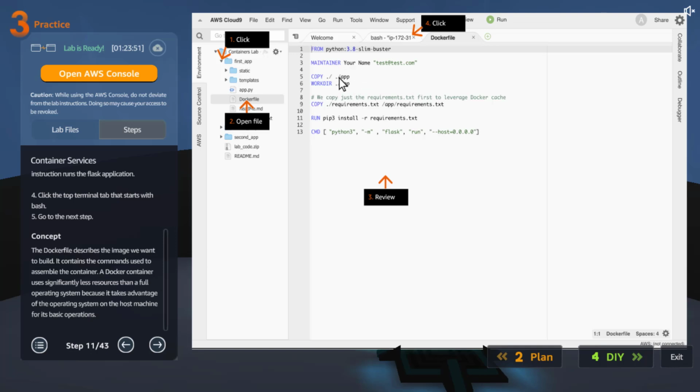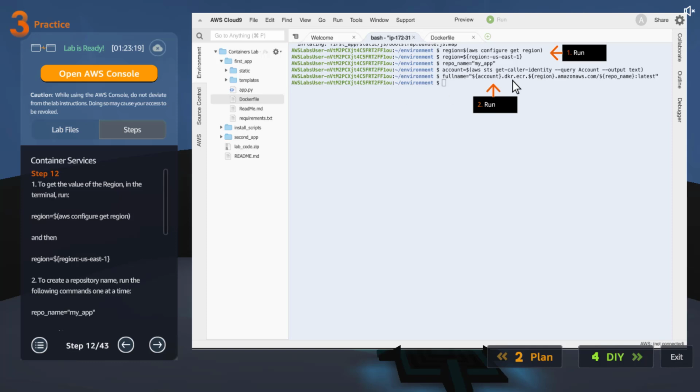For example, as you can see, I think we are using app as the working directory. Then we are copying something to the app directory. Then copy the Docker requirements to app requirements. Then we are installing Python, sorry, whatever is in the requirements.txt we are installing using pip. And then I think we are running the command python flask run. I think we are just literally creating a server or web application. Okay, so once that is done, let's go next.